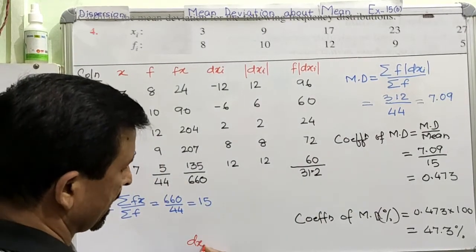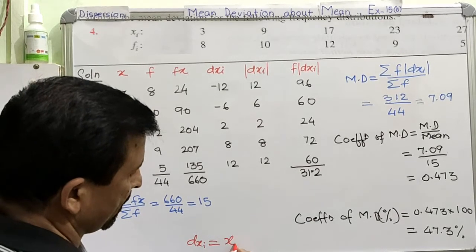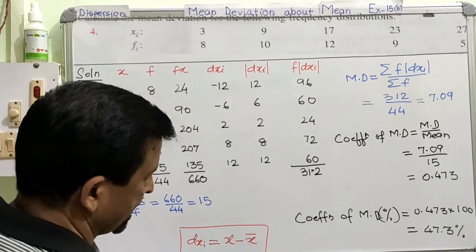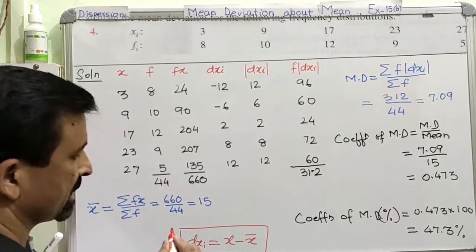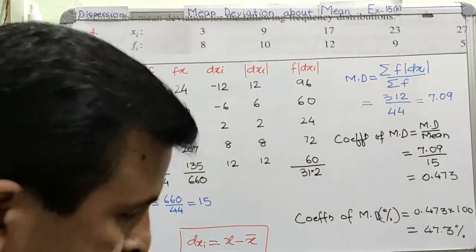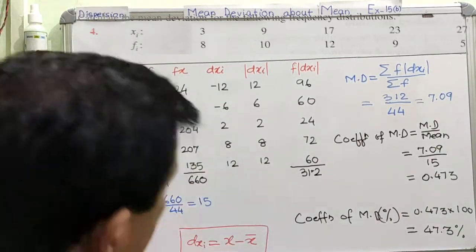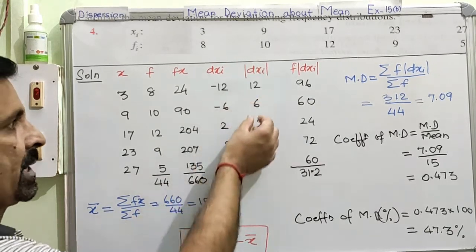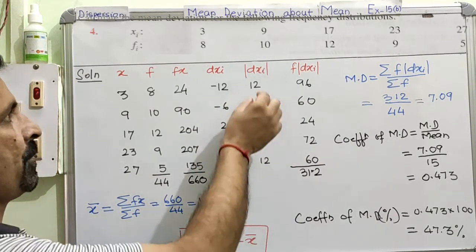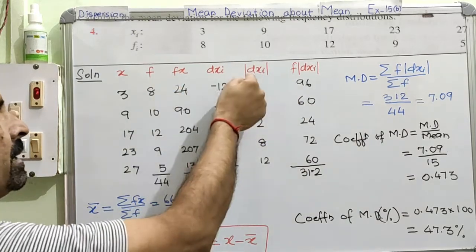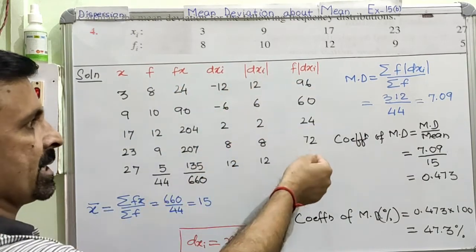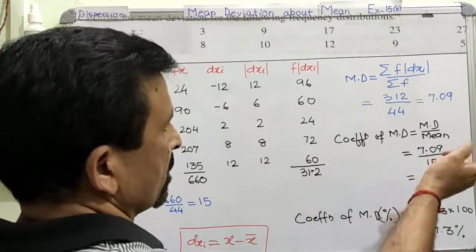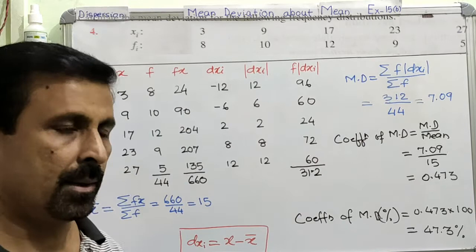Deviation dxi is calculated by using the formula x minus x mean. This formula I already gave you in the previous question, right? Please remember, every time this is the formula for calculating the deviation. Am I clear? So using this formula we calculated this one, and then after that we have to find out the mode of this column. So we calculated the mode. Finally at the end we have to find the product column, product of f and mode of dxi. Then we calculated the sum of all this, and finally we got the mean deviation and also the coefficient of mean deviation. Right?